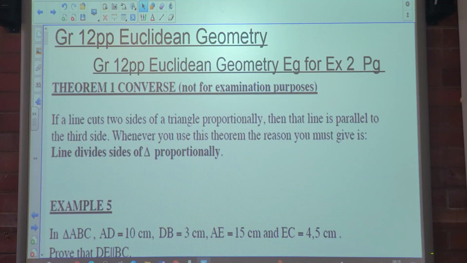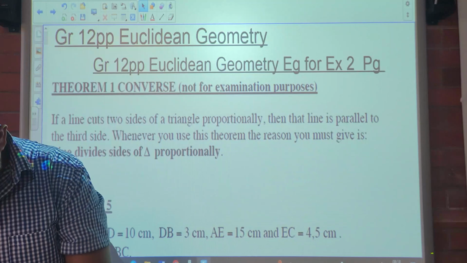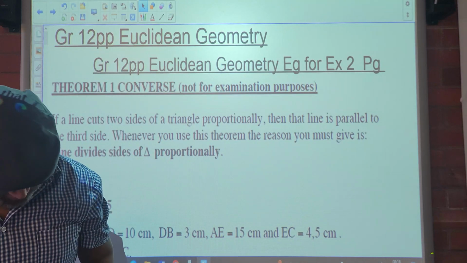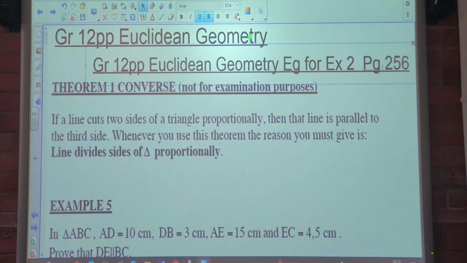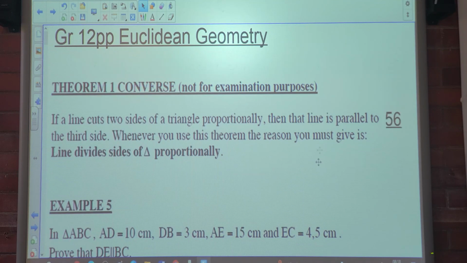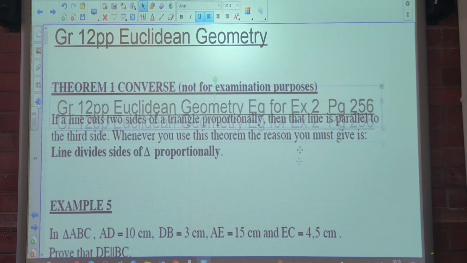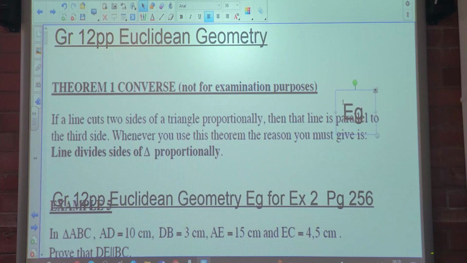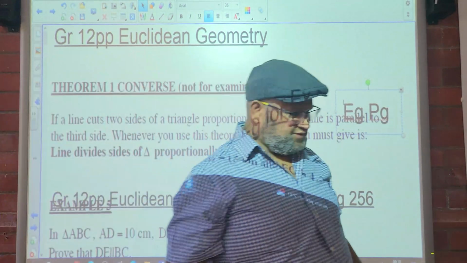Okay, good morning class. So today we're looking at Euclidean Geometry. It's examples for exercise 2. Exercise 2 is on page 256. And I'm reading from the example on page 255.